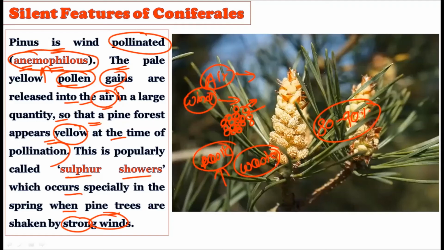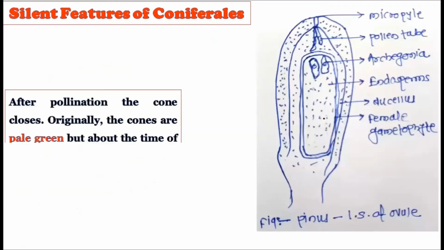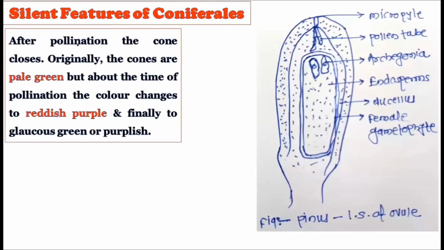Around the trees, the pollen grains are traveling in the air, and due to the yellow color, they are called the sulfur showers. The strong wind is taking all the pollen grains from one plant to another plant, or the same plant, but due to their yellow color, they are described as sulfur showers. Once the pollination has occurred, if the pollen grains have successfully reached the female gametophyte, then the pollination is successful. Through the air, these pollen grains travel to the female gametophyte, and this process is called pollination.